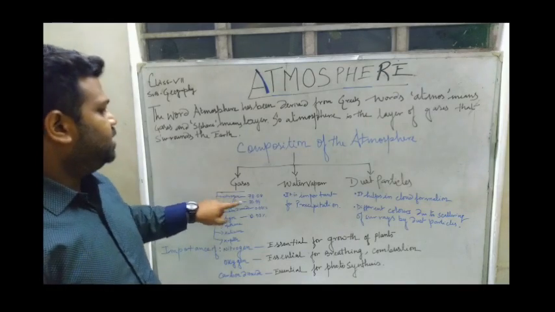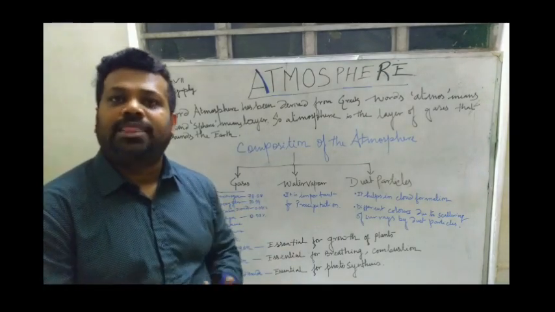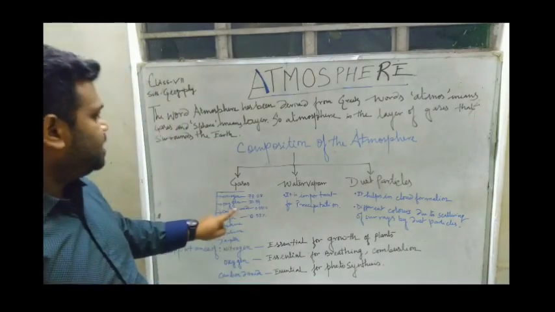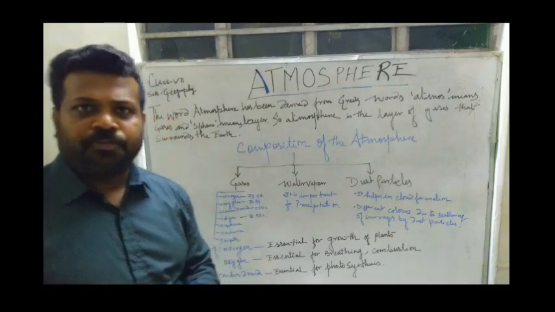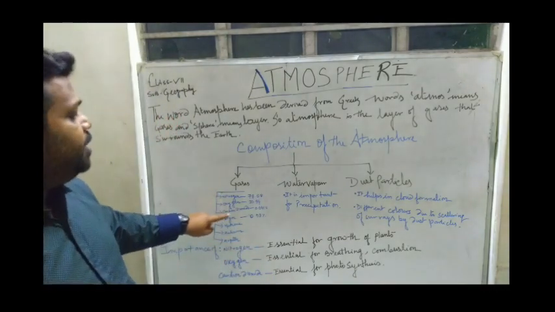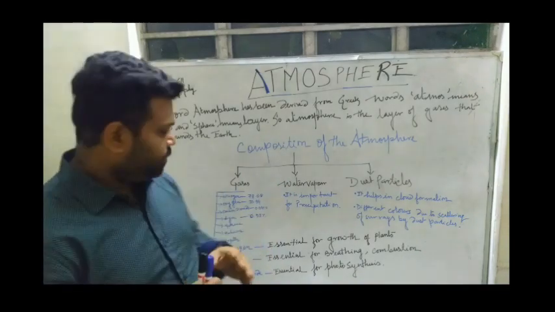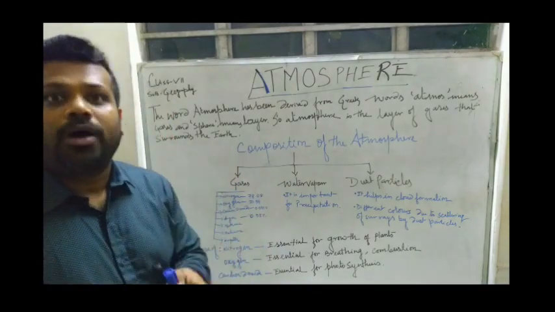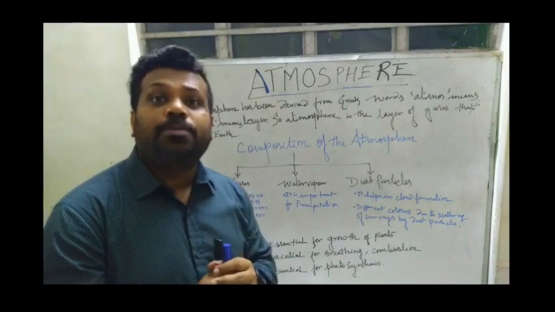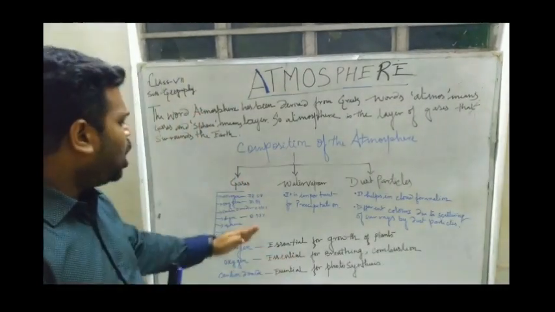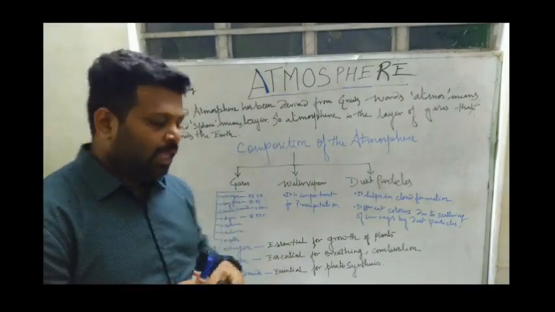Now, you see the nitrogen is 78.08%. It is the maximum amount present in the atmosphere. Next comes oxygen. It is about 20.94%. Next, you see carbon dioxide, which is 0.41%, and argon is 0.93%. And all other gases are found in very little amount.